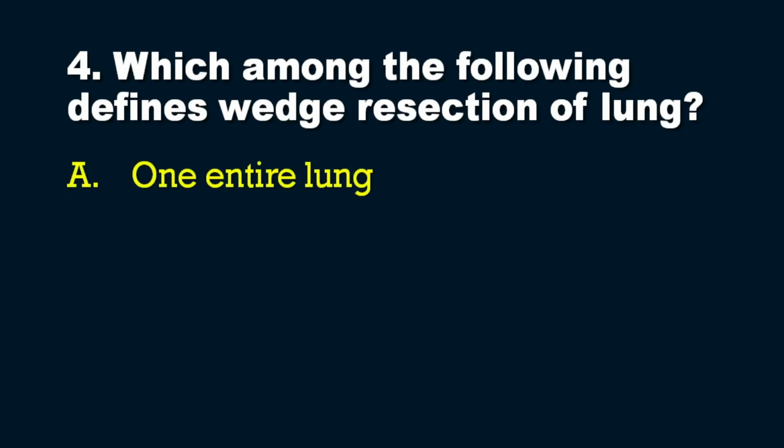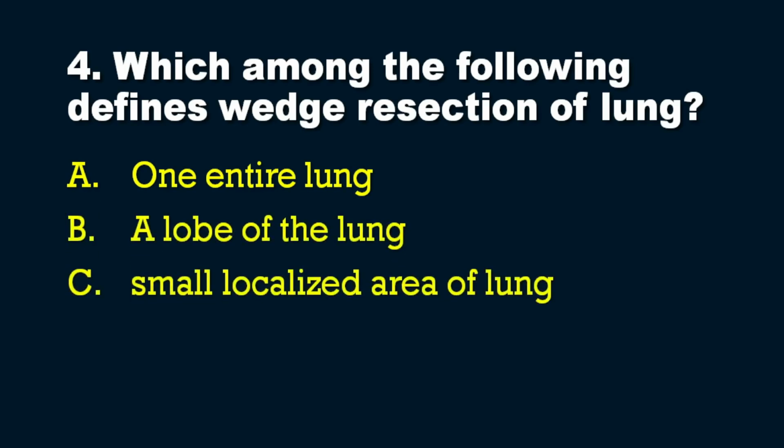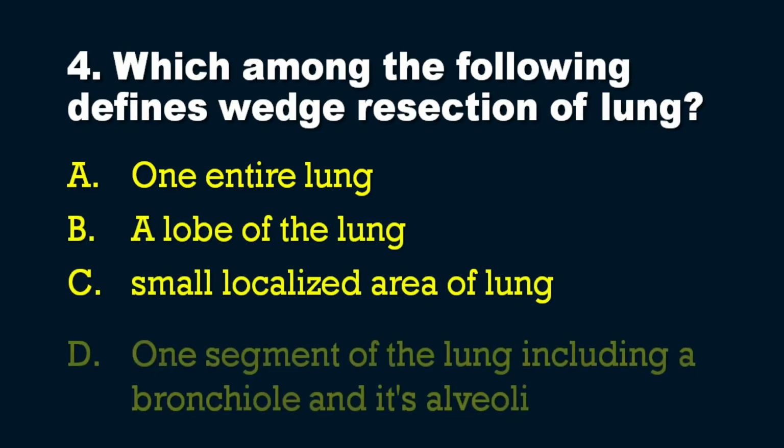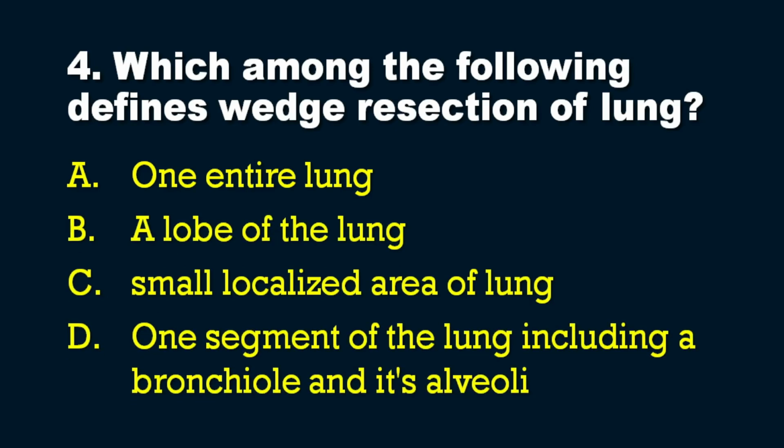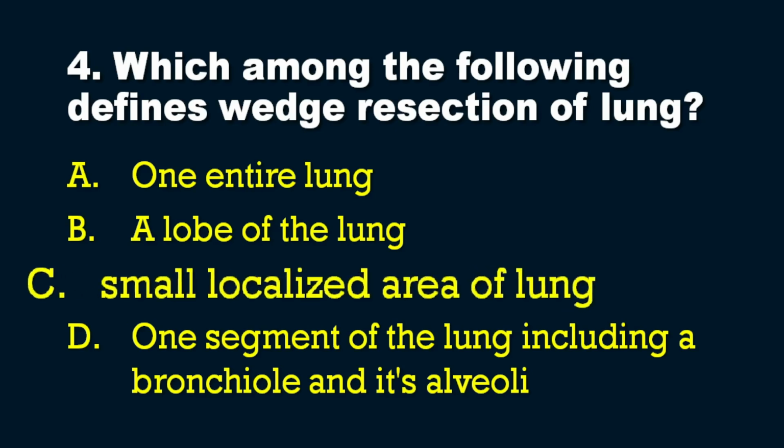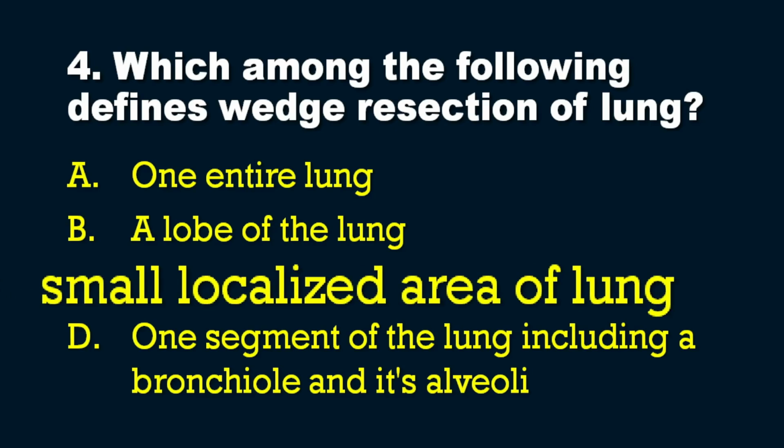Option A, one entire lung. Option B, a lobe of the lung. Option C, a small localized area of lung. And option D, one segment of the lung including a bronchiole and its alveoli. So what do you mean by wedge resection? Is it one entire lung, a lobe, a small localized area, or a segment including the bronchiole and its alveoli? There are terms for each of these options, which I will be explaining soon. Before that, the answer is that in wedge resection a small localized area of the lung is removed.